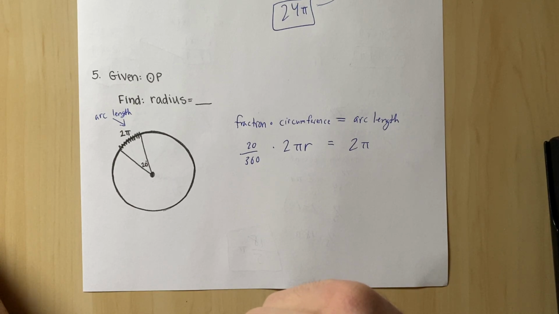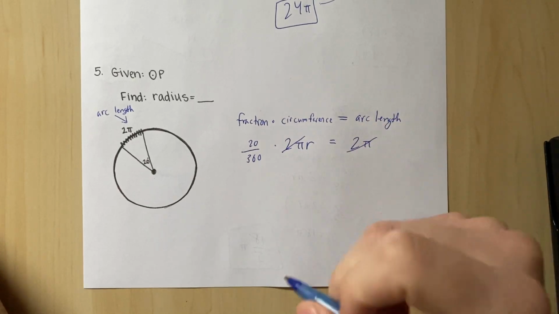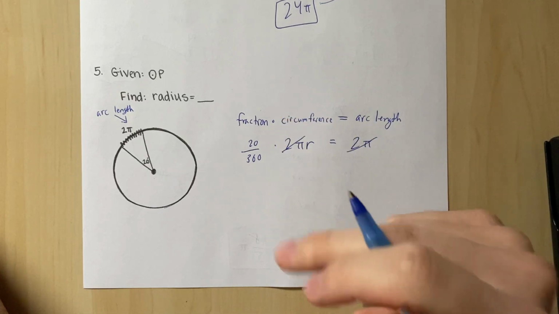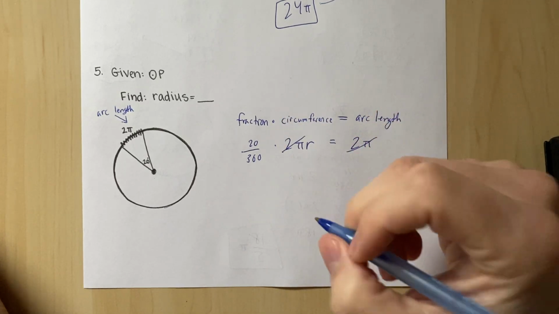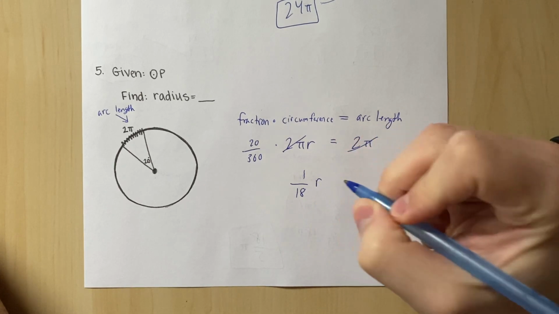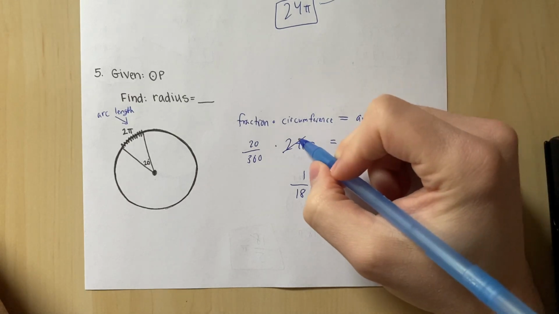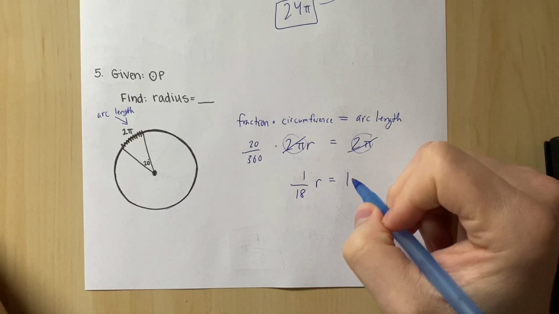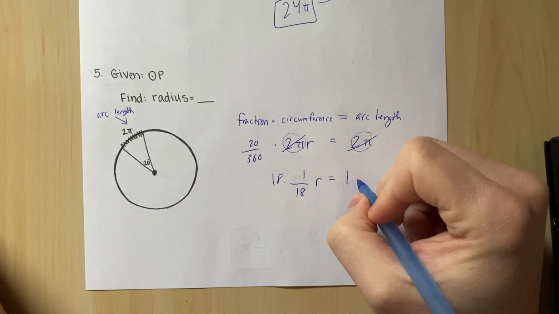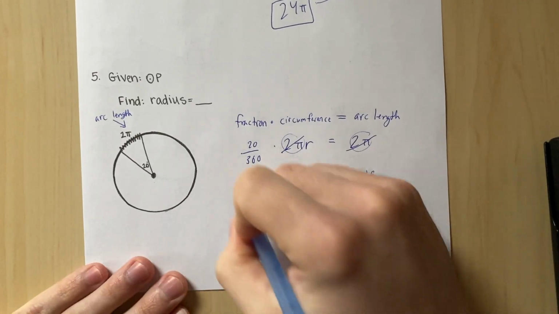So here's the beautiful thing. 2 pi and 2 pi divide away from each other. If I divide both sides by 2 pi, this goes away. This side becomes 1. So we have 1 over 18r equals 1. And again, that's because the 2 pi's cancel out. So if we just do a little algebra here, multiply both sides by 18, the radius is 18.